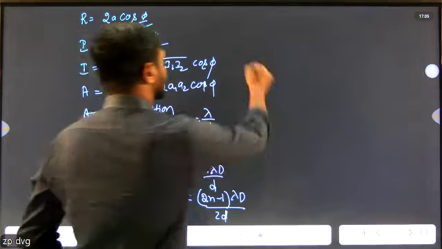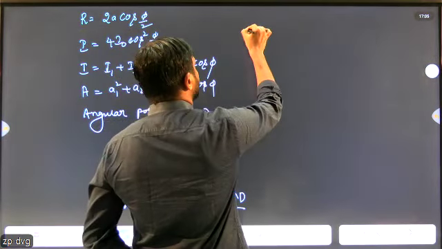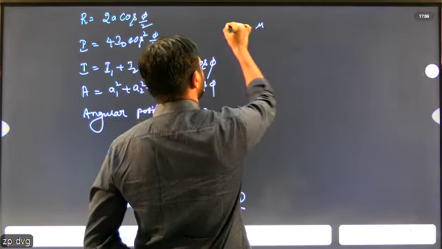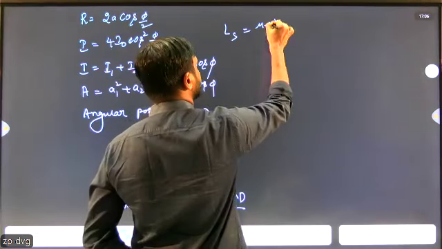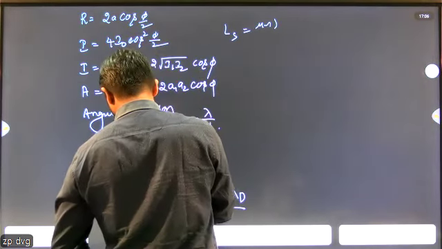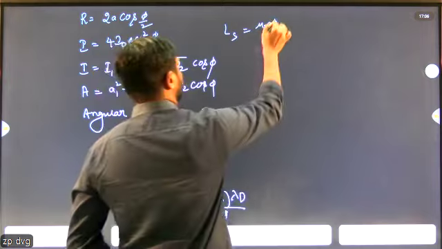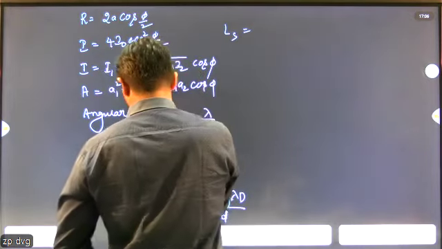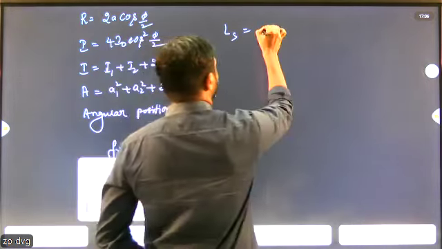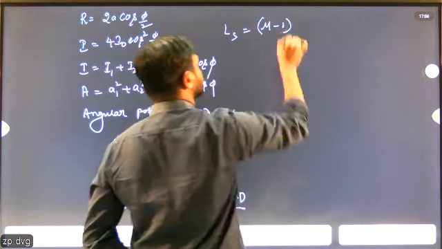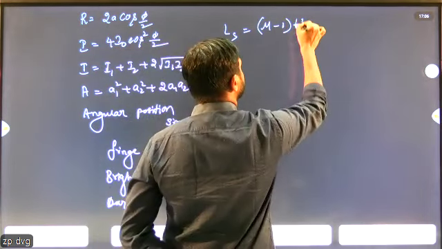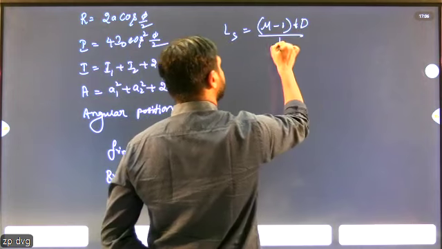And the last formula, the lateral shift, is mu minus 1 t D divided by d.